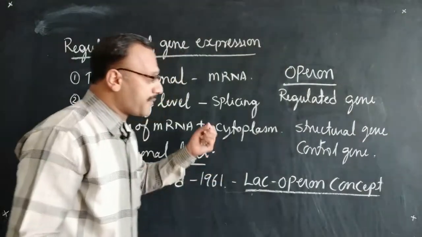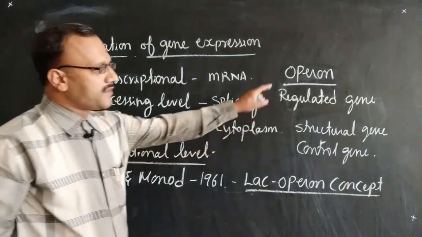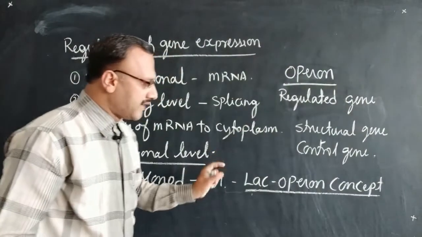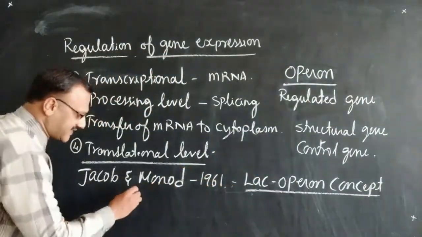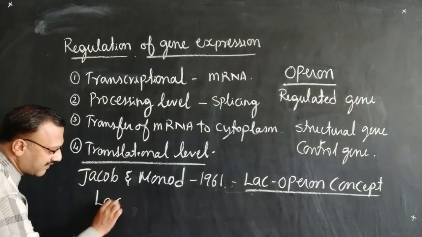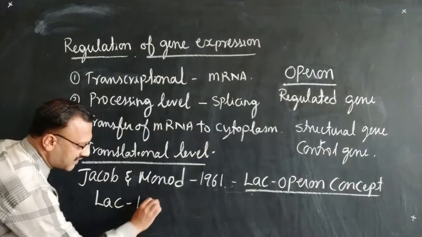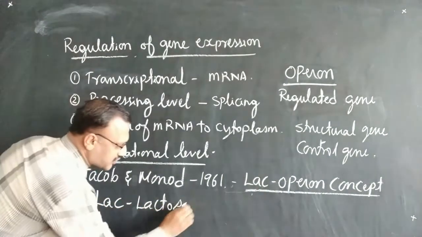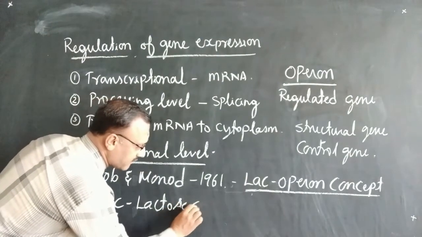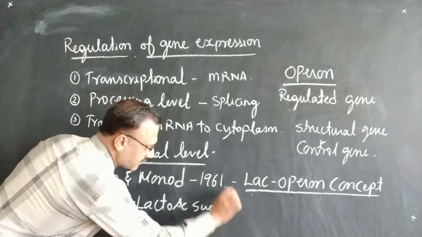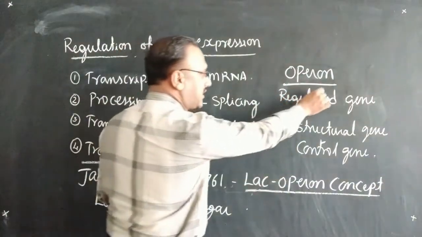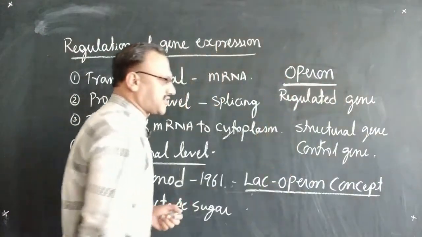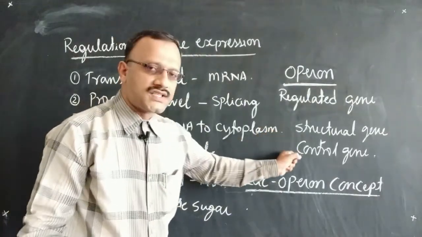As we know, prokaryotes have the operon. Here the lac operon says lac indicates lactose sugar, and operon is the regulated gene or the bundle of structural and control gene.